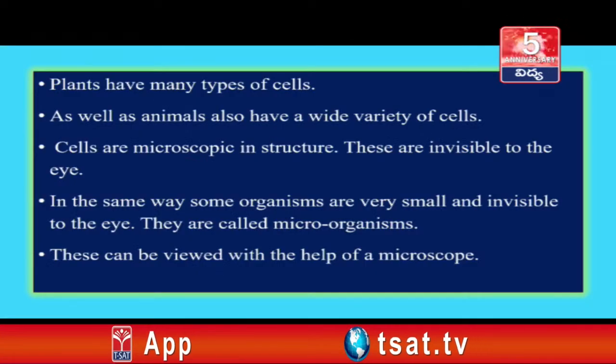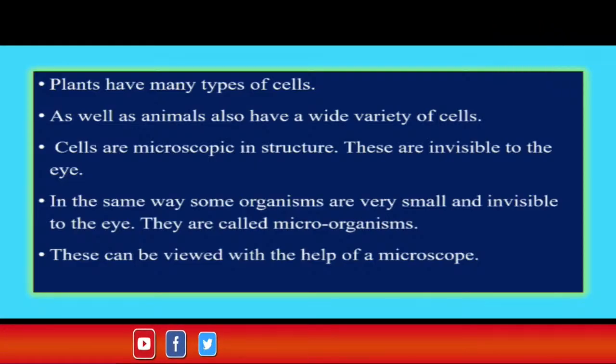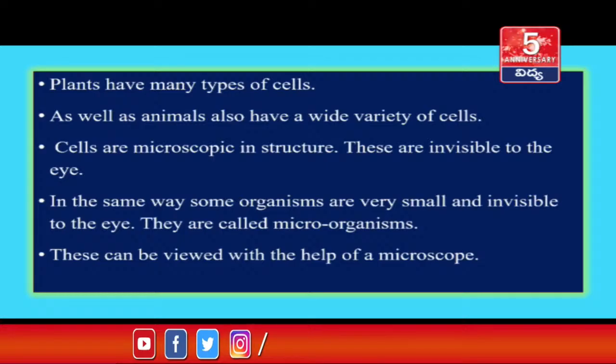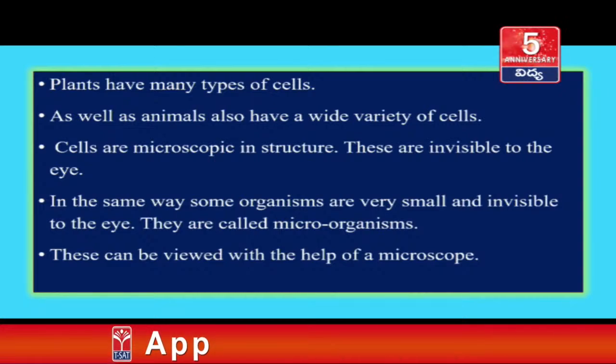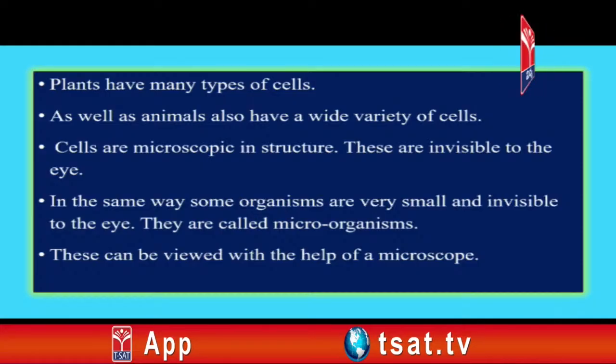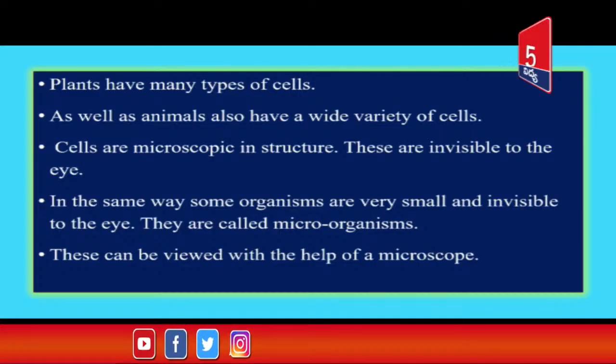Plants have many types of cells, and animals also have a wide variety of cells. Cells are microscopic in structure. These are invisible to the eye. In the same way, some organisms are very small and invisible to the eye. They are called microorganisms. These can be viewed with the help of a microscope.